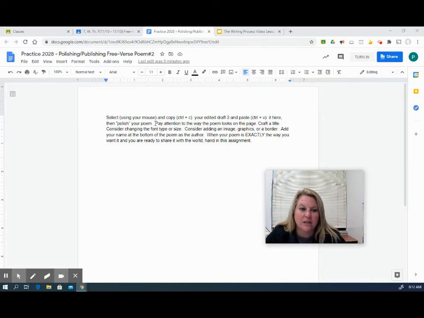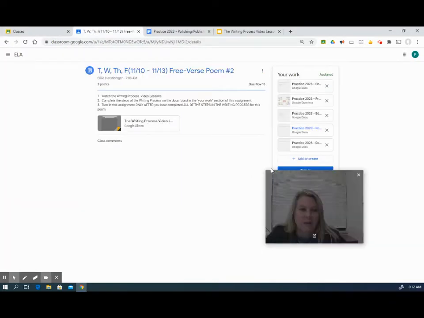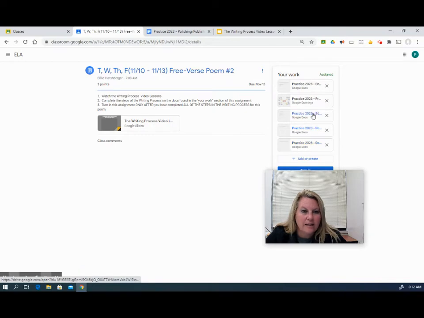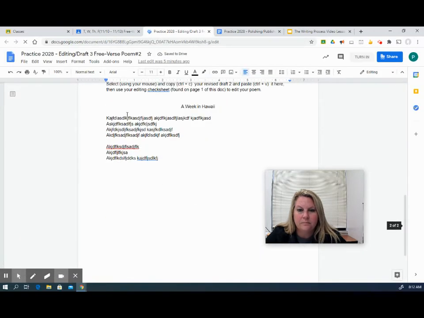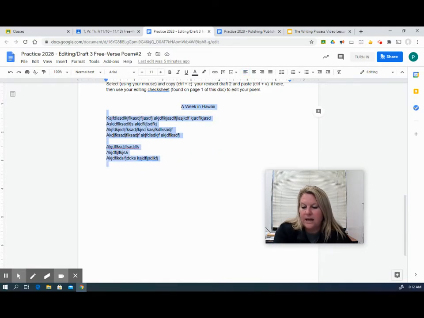So the first thing that you need to do is you'll go into the assignment, you'll find your edited draft 3, and you'll highlight that work and that poem. So using your mouse, then you'll say Control-C, and remember, I'm going to be able to compare every version of this poem and see what changes were made. You don't have to go in and put it in suggesting mode. I'm going to be able to see that because all these documents are going to be handed in together.